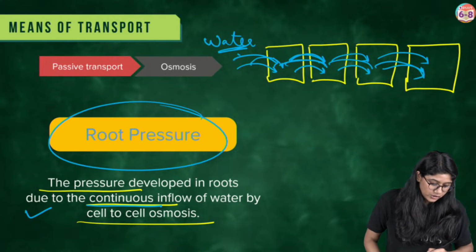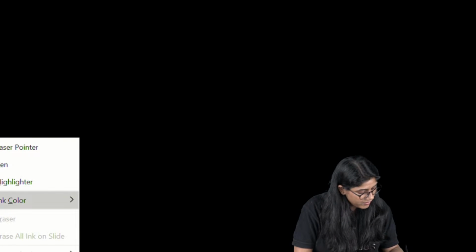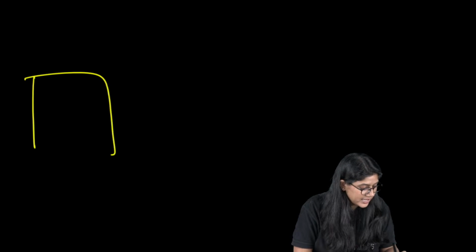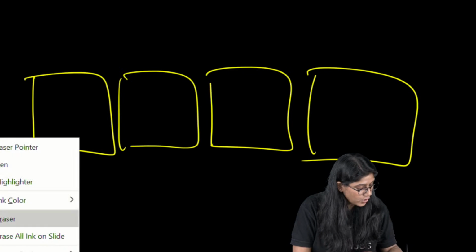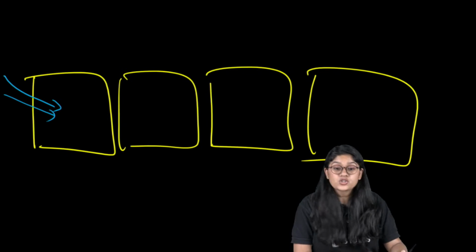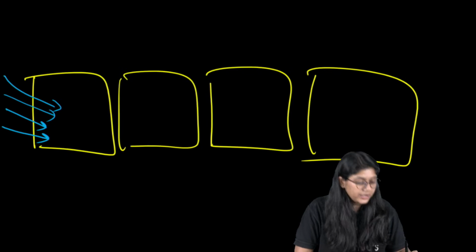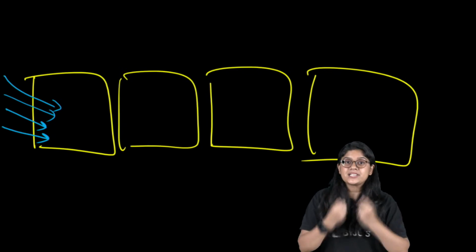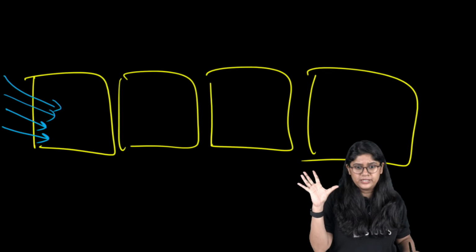Please do take the screenshot. I will explain the root pressure again. Let's suppose we have this beautiful cell, see over here everyone. Of course, here we have the water inflow. So everyone, what will happen? Water is coming over here, and it will be taken by the cell. Now the cell will be able to take only a small amount of water.